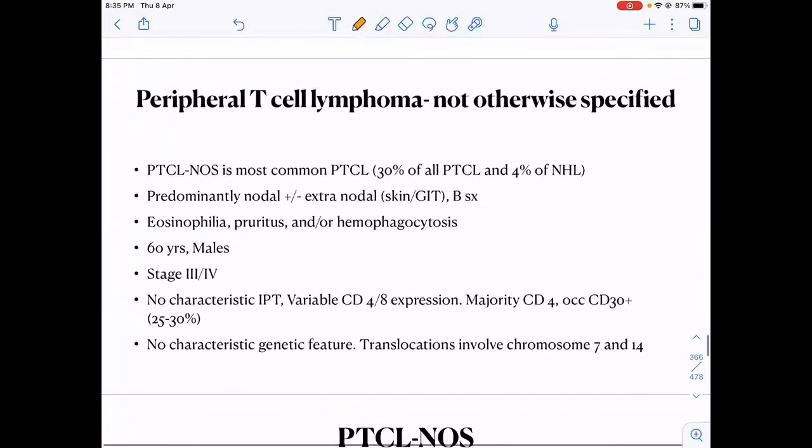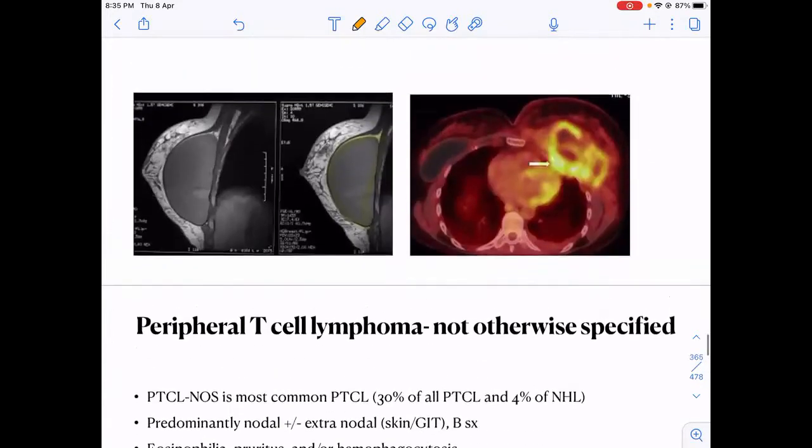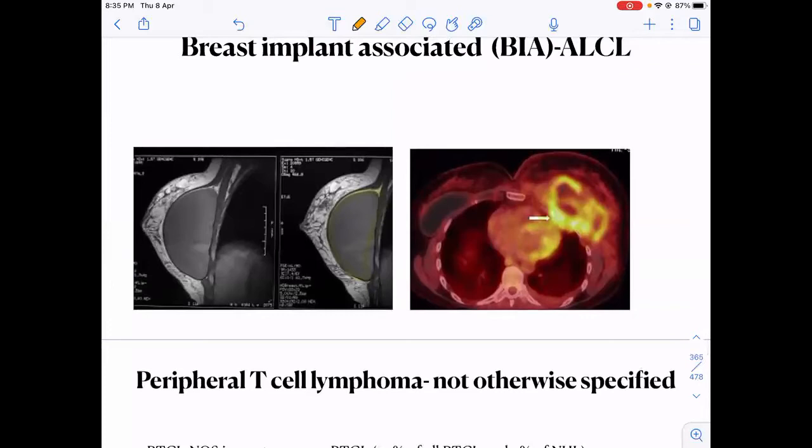Treatment: if it is localized, do a complete surgical excision, and if it is disseminated, then we give CHOP or brentuximab-based therapy to the patient. It's the same, isn't it? Instead of vincristine, we give brentuximab. Yes, because if you give two drugs which are causing peripheral neuropathy, the patient will not be able to rise from the bed, right?